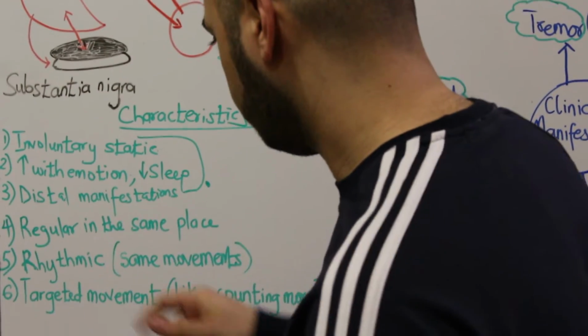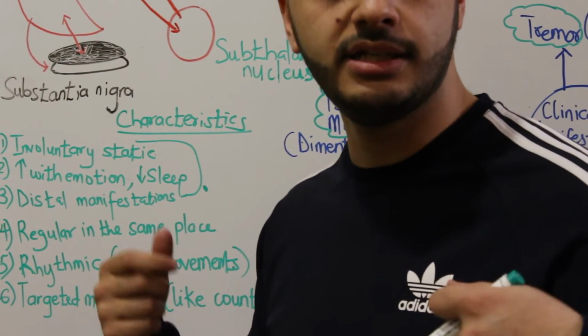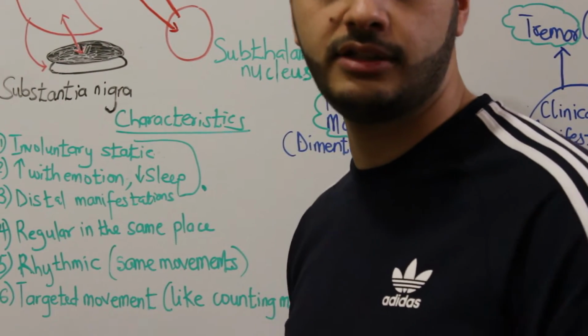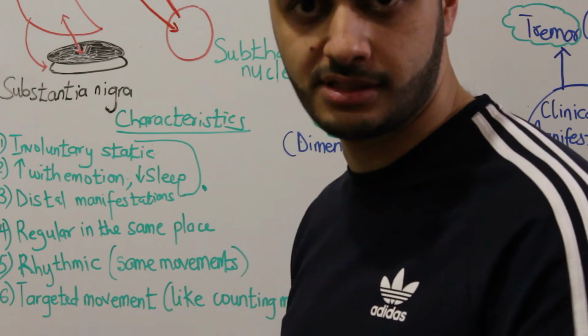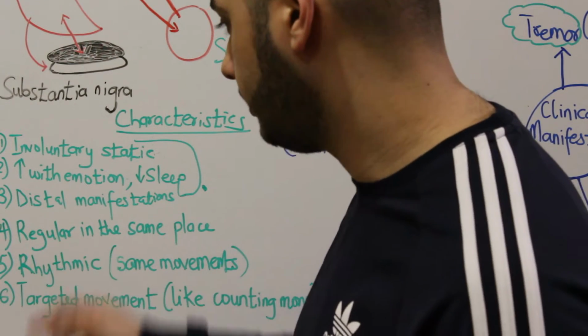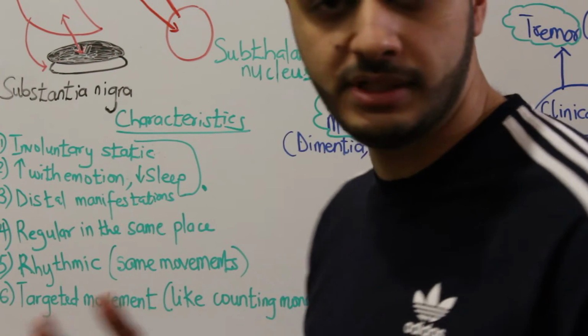So third character, that the manifestations of Parkinson are mainly distal manifestations. So if I tell you tremor, we mean a distal manifestation, tremor in the extremities, distal. And these tremors, these manifestations, will be regular. It means in the same place.